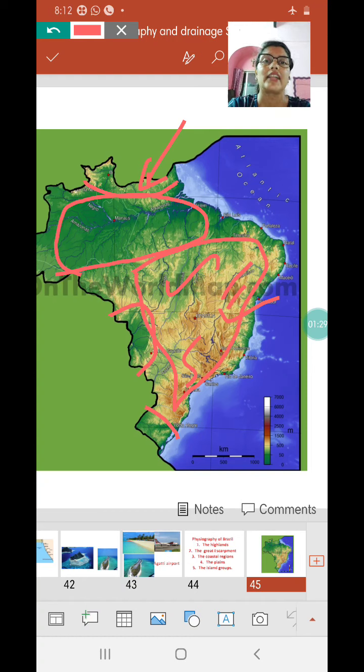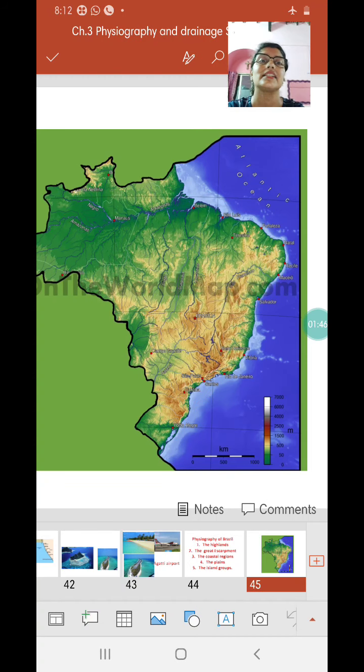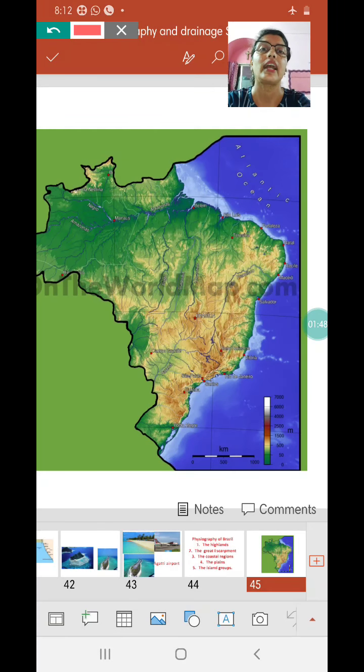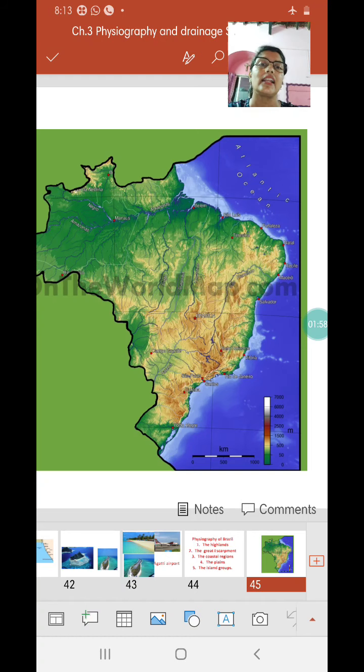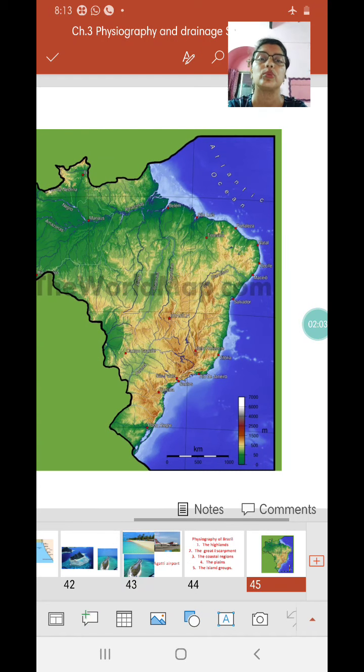Besides, if you look at the coastal region, India had a huge coastline of 7,500 kilometers. Brazil also has a huge coastline of 7,400 kilometers. But Brazil hardly has any coastal plains as such. Okay, so if you look at the coastal plains, they are very limited in expanse, very limited and narrow. There are plenty of islands on both the coasts.